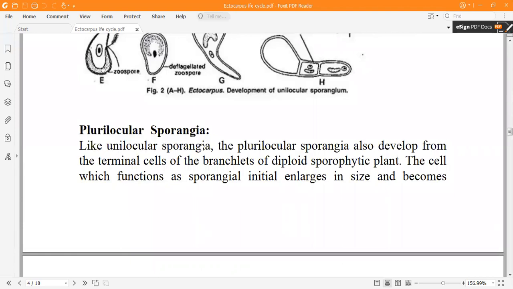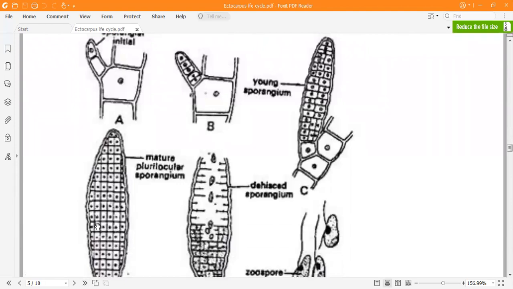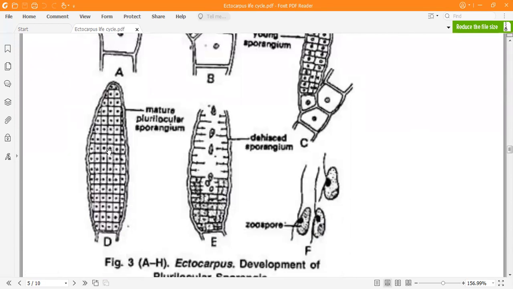Now, same as the unilocular sporangia, the plurilocular sporangia develops from the terminal cell of the diploid plant body. The main plant body will give rise to the plurilocular sporangia also. You can see the development is the same as that of the unilocular sporangia, but the only difference is that the number of divisions and the number of cells are more in the plurilocular sporangia. It will give a racket shape, with a number of cells, a number of locules. That's why it is called the mature plurilocular sporangia.